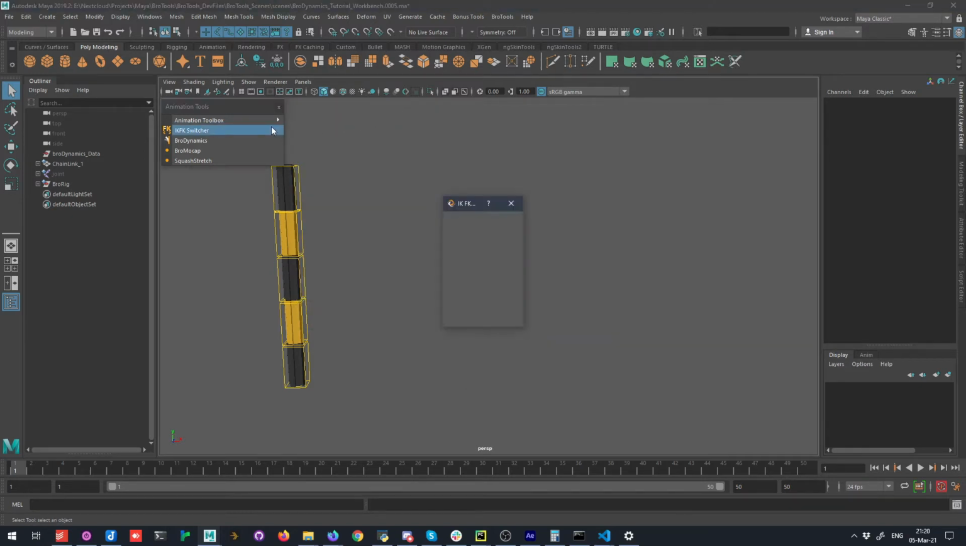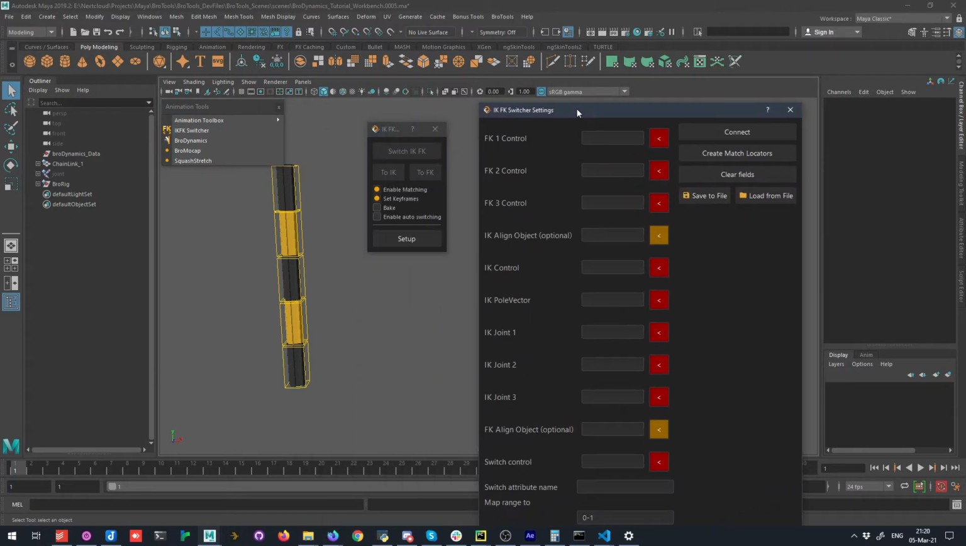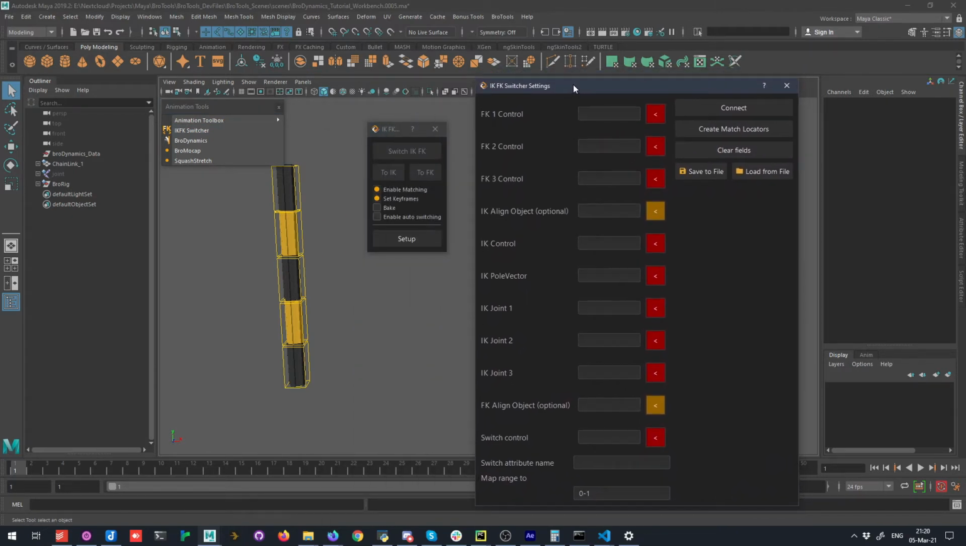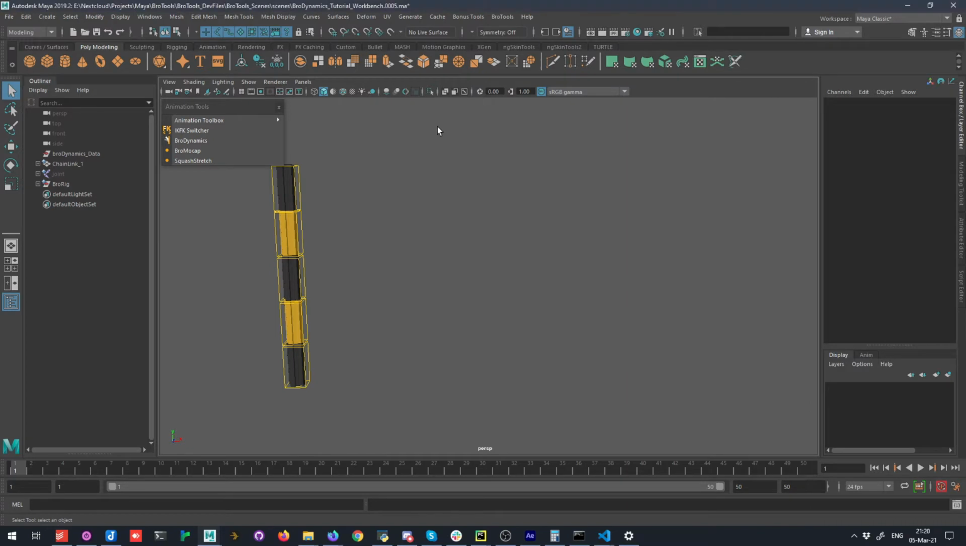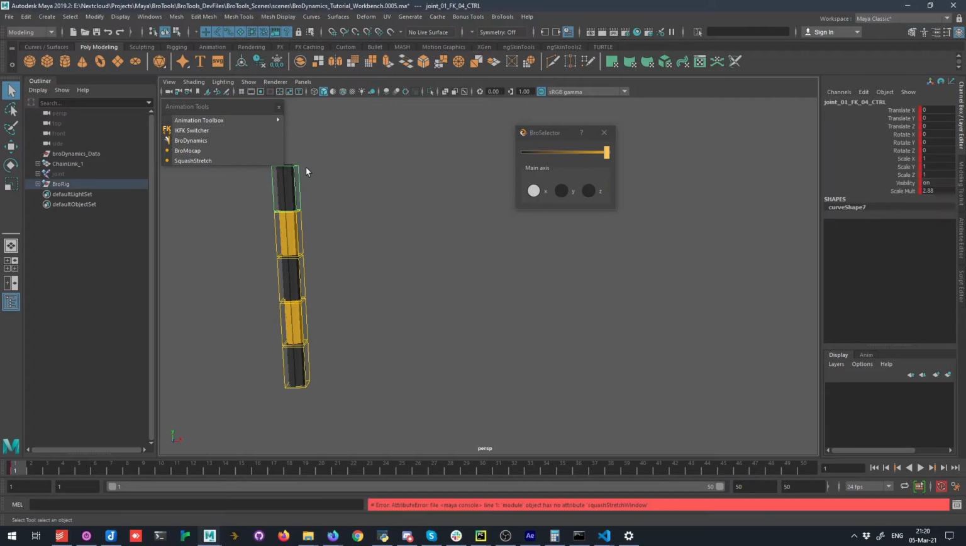Ikfk Switcher is a universal Ikfk switching tool. It supports automatic switching on selection and can be set up to work with any rig. It is covered in a separate video. Squash Stretch is a simple tool that allows to apply squash and stretch transformation to any selected object. Can be handy when a rig has scale controls but no built-in squashing and stretching.